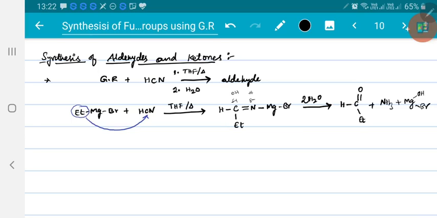Now you may ask, after getting C double bond N, why can't the second ethyl group attack over this carbon, making this pi bond shift over nitrogen, right? Here that does not happen.